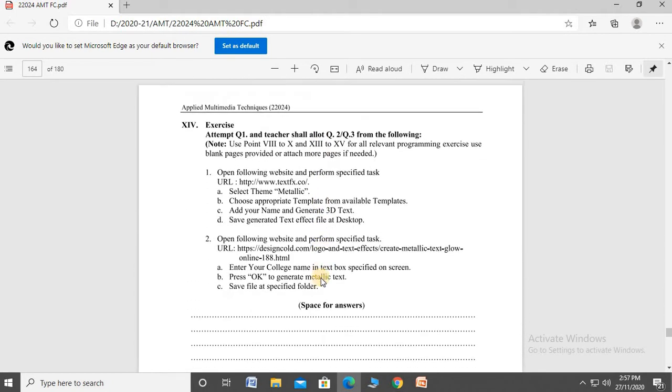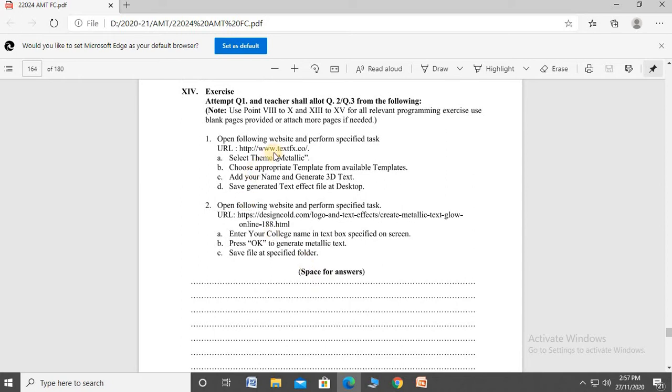After that, these are the exercise questions. In that, some URLs are given. Go to that URL and solve those questions. Okay, I have already opened that URL. Copy it and paste it in the address bar. This also. Okay, this is the one. Some problem is there, it is not opening. Open it yourself, then follow this and solve this question.